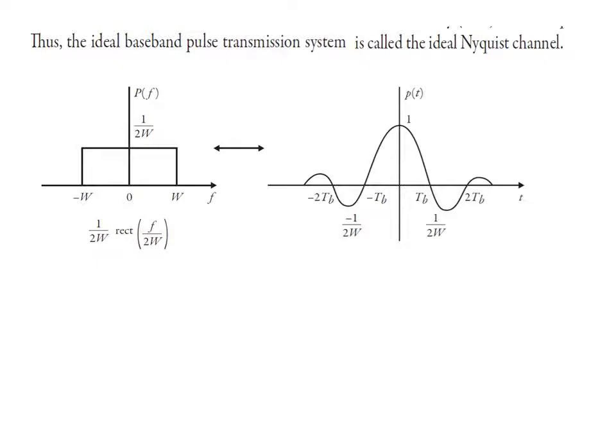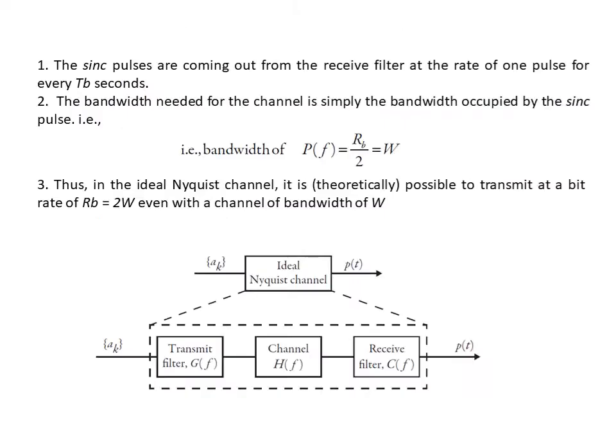Now let us discuss some points about it. As we have seen in the diagram of the sinc pulse, the sinc pulses are coming out from the receive filter at a rate of 1 pulse for every TB seconds. Then the bandwidth needed for the channel is simply the bandwidth occupied by the sinc pulse, and it is equal to W, and we know that W is equal to RB by 2.